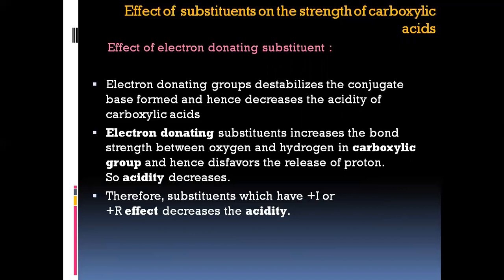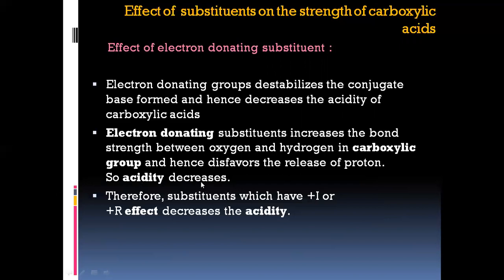You should remember, acids are those compounds which have the tendency to withdraw or accept electron towards themselves. But in case of electron donating group, they have enough electron located on the compound, therefore the acidity lowers. Electron donating substituents increase the bond strength between oxygen and hydrogen in carboxylic group and hence disfavor the release of proton.